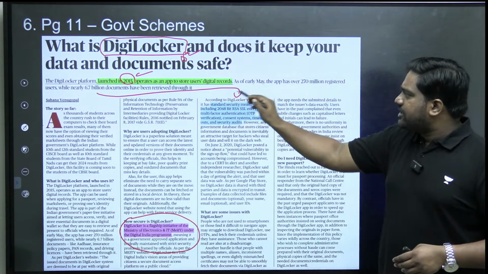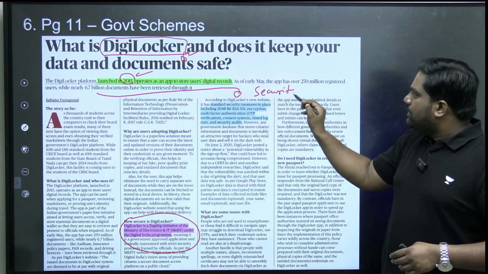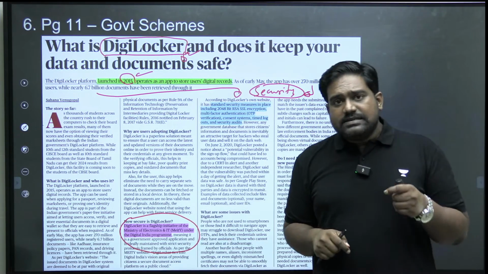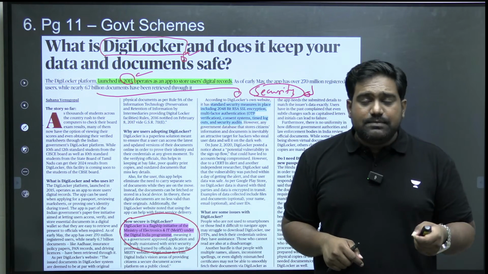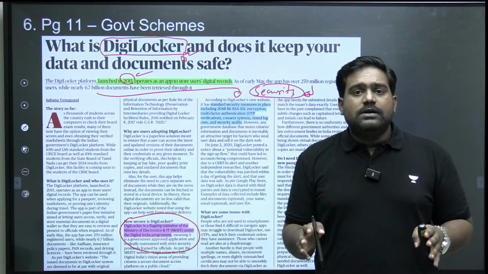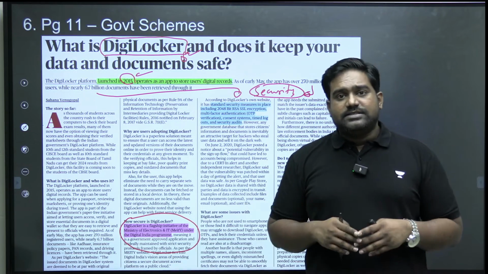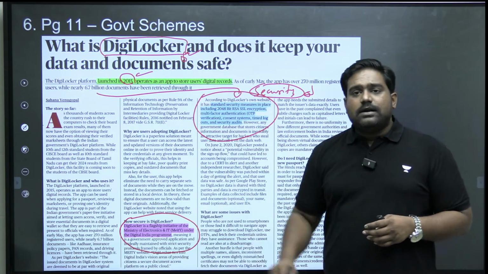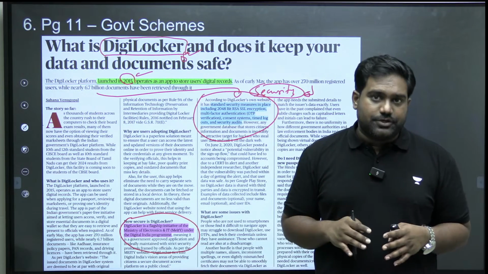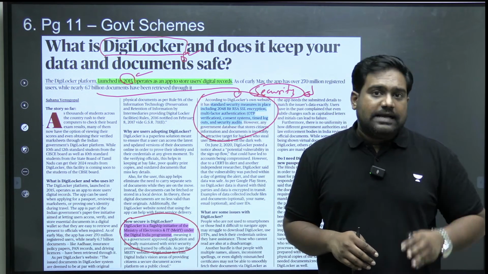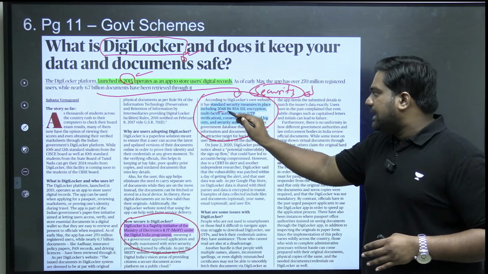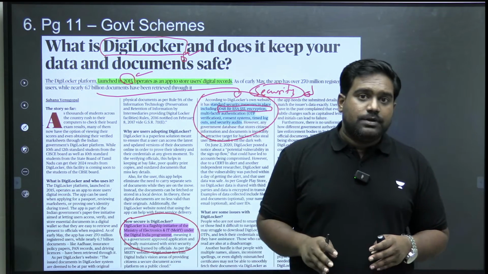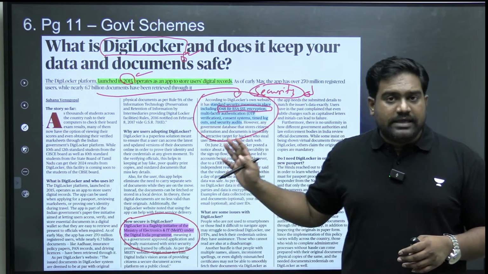Now, what is the security provided on Digilocker? Because if we are storing all our identification documents on Digilocker, definitely there is a risk of our safety, our security and privacy being compromised, right? What is the level of cyber safety and digital security that's provided for Digilocker? Let's take a look. The Ministry of Electronics and IT has implemented all the standard safety measures. For example, high-level encryption has been provided. 2048-bit RSA SSL encryption, which is one of the highest standards of encryption. Even supercomputers will find it hard to break the encryption, right?